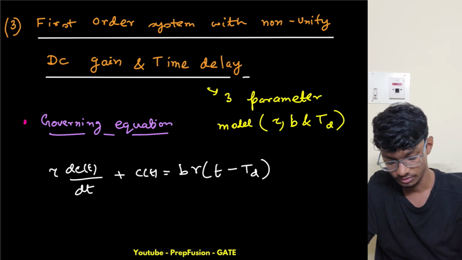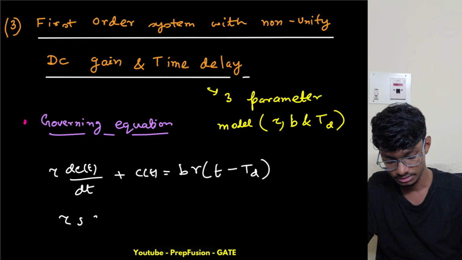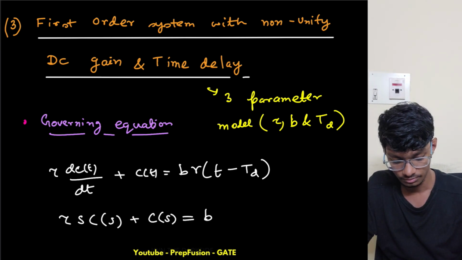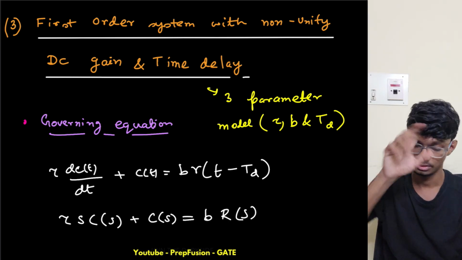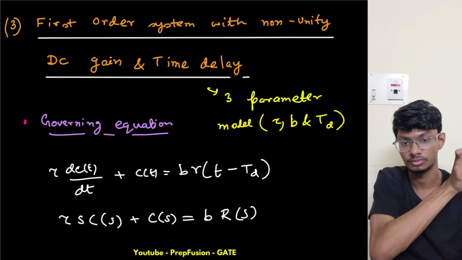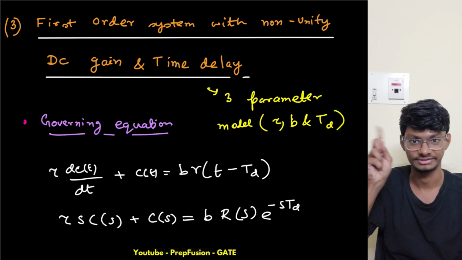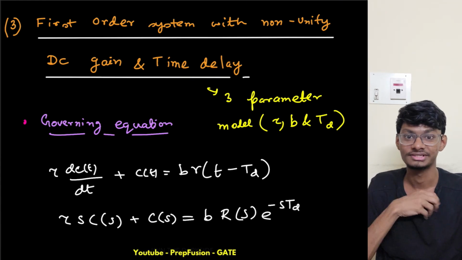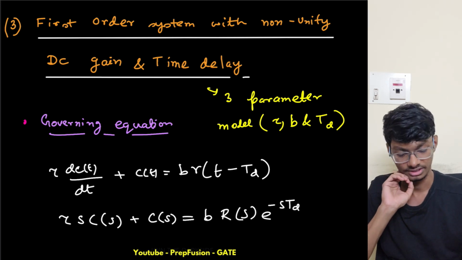If I take the Laplace transform, what do I get? tau s C(s) plus C(s) equals b R(s), like, what is the Laplace transform of a delayed signal? It is that signal multiplied by the exponential e raised to power minus s Td. Again, first chapter, right? First chapter revision, very important. First chapter has been a while, so you have to revise. So this is b R(s) times e raised to power minus s Td.